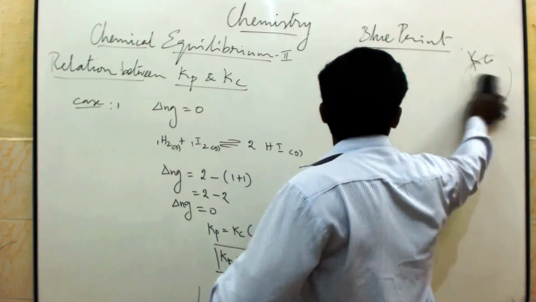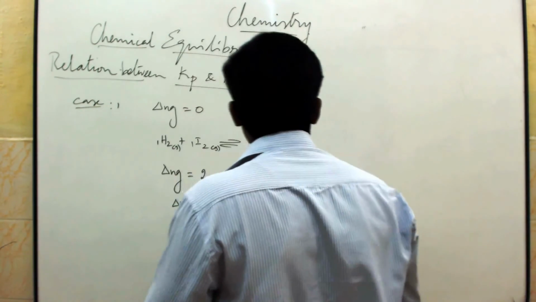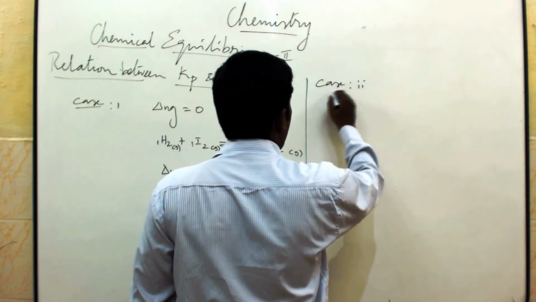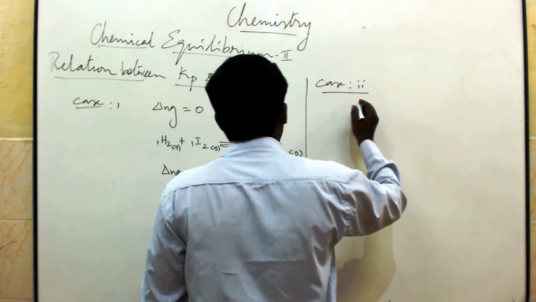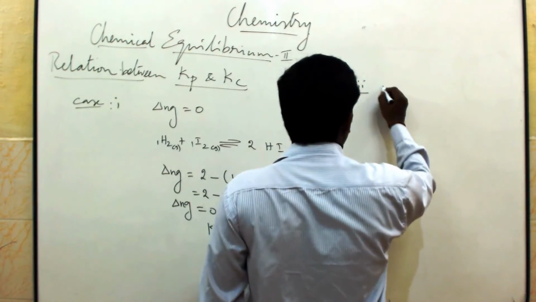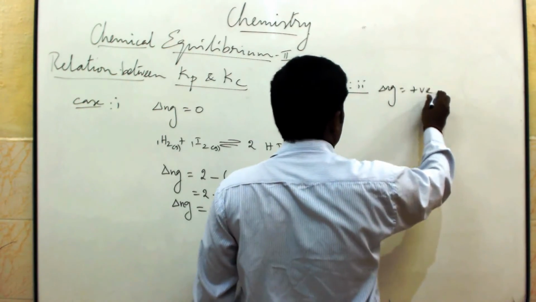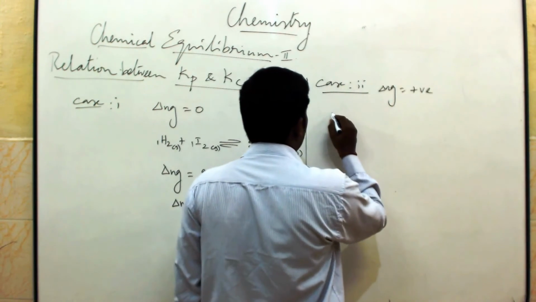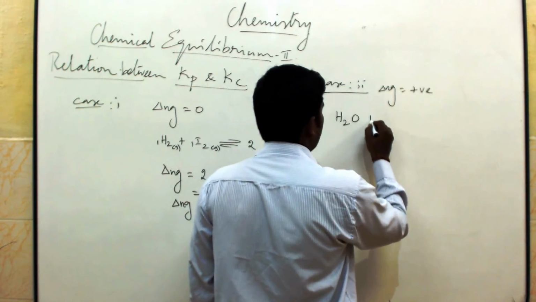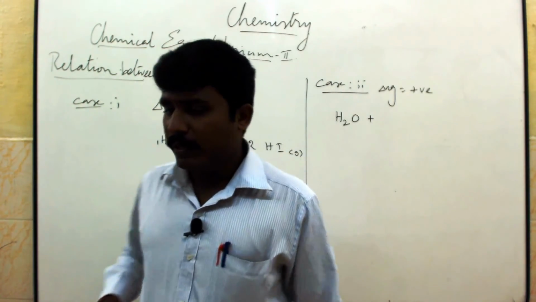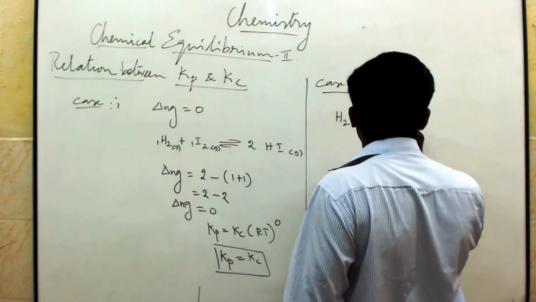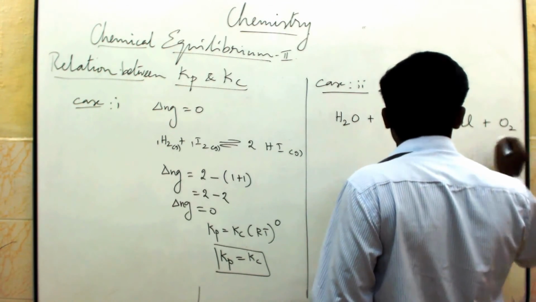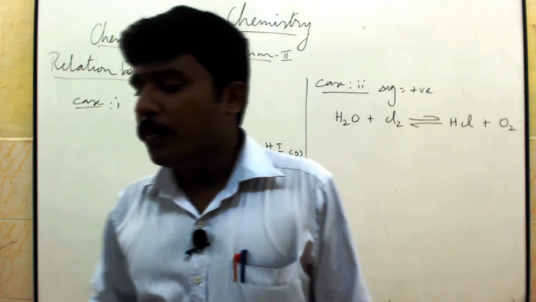The next case we are going to see, case 2, del Ng is equal to positive. Del Ng value is positive. So think about one such reaction. H2O reacts with chlorine. It gives HCl and O2. Now you have to balance.